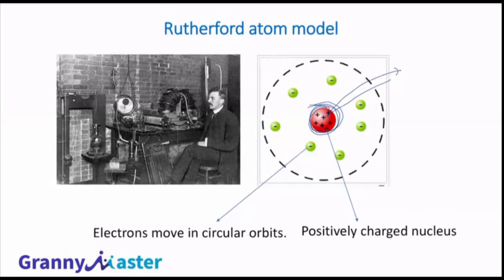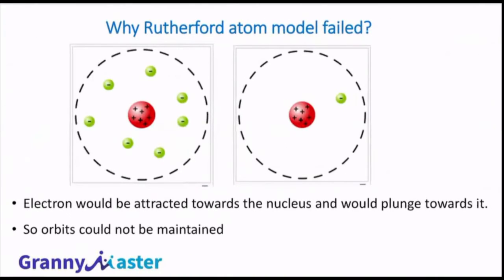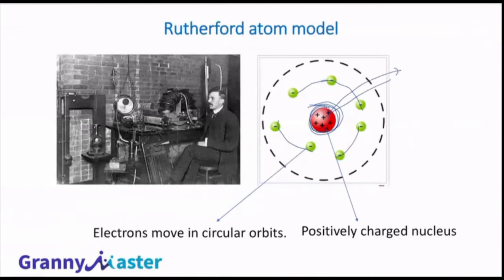He said that the electrons are moving around the nucleus. See, electrons are moving around the nucleus. This model looked good, right? At that time, this model looked good. But later, scientists asked a few questions. Those questions we are going to discuss now. For example, it's a very, very important point.